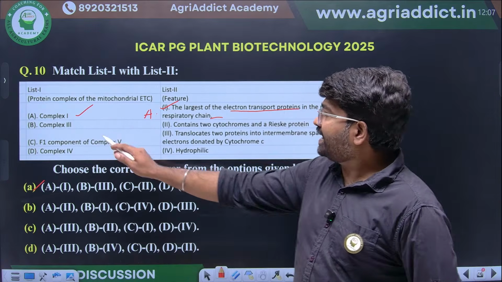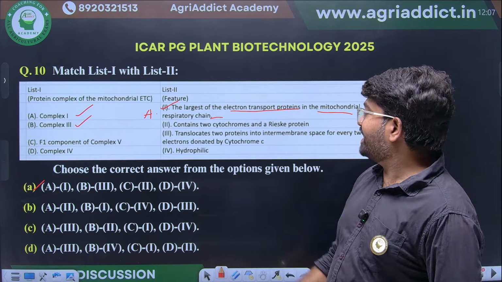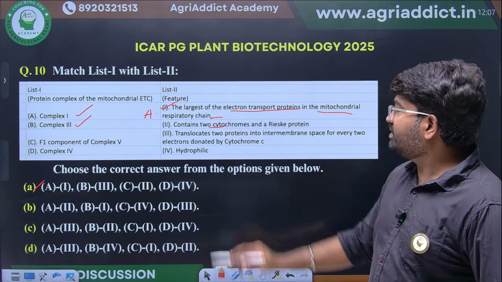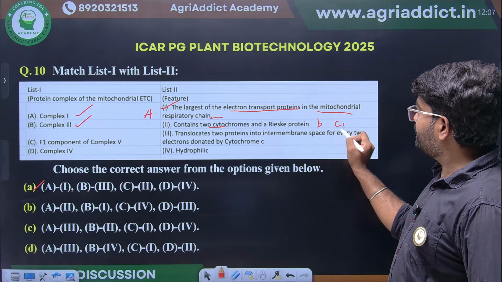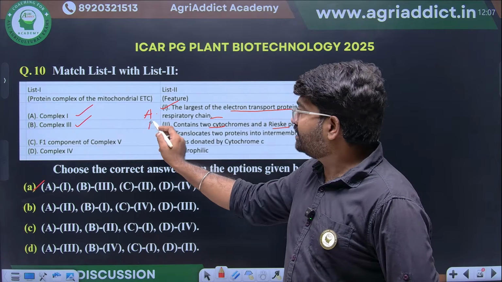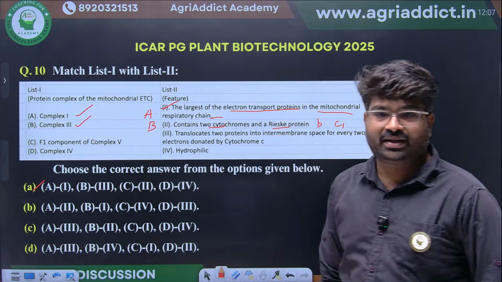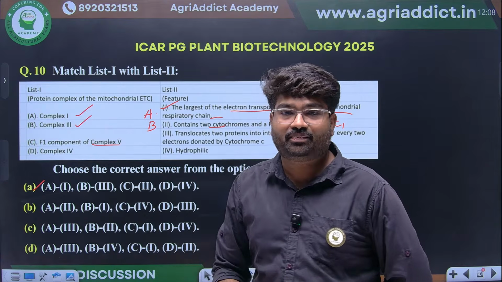Then second one, complex 3. Two cytochromes will be there. Complex 3 will have cytochrome b and c1, then Rieske iron-sulfur center will be there. So for complex 3, B will be the answer. Then complex 5, that is ATP synthase complex.